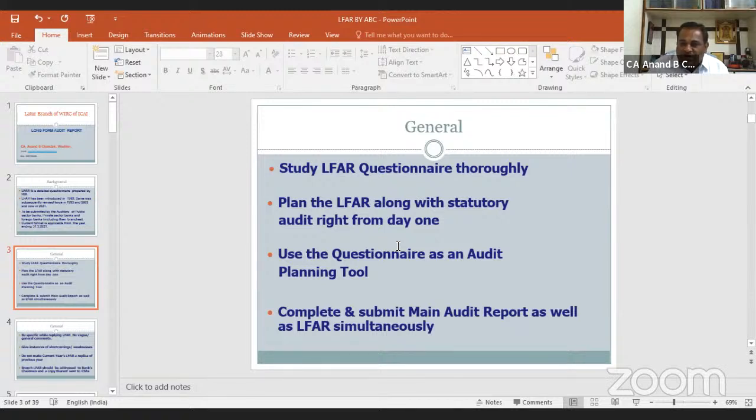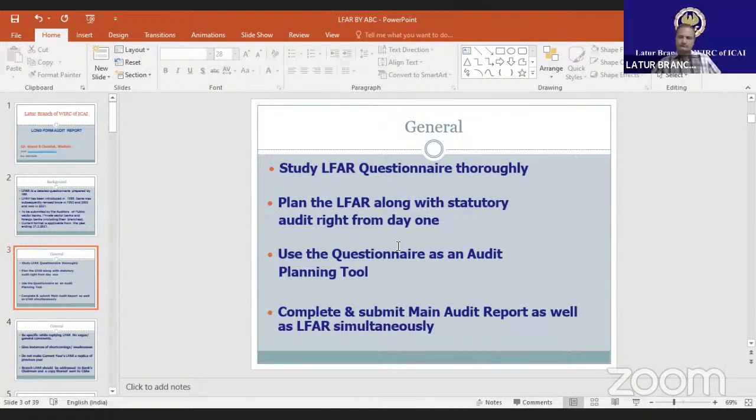And from day one, we have to prepare how to fill in our LFAR along with our statutory main audit report. Use this questionnaire as an audit tool for planning the audit. Complete and submit the main audit report as well as the LFAR simultaneously.